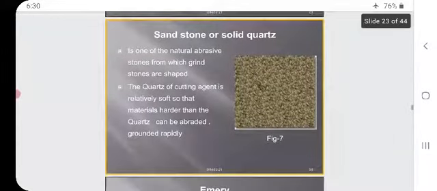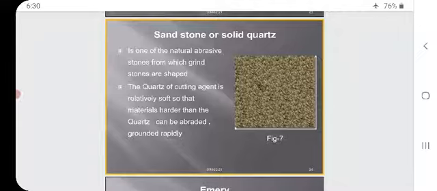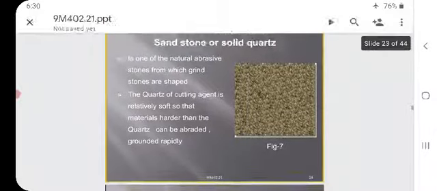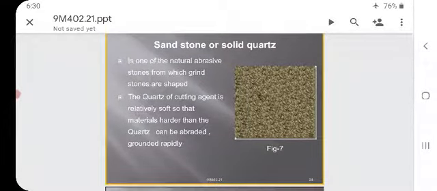So, sandstone or solid quartz is one of the natural abrasive stones from which the grinding stones are shaped.